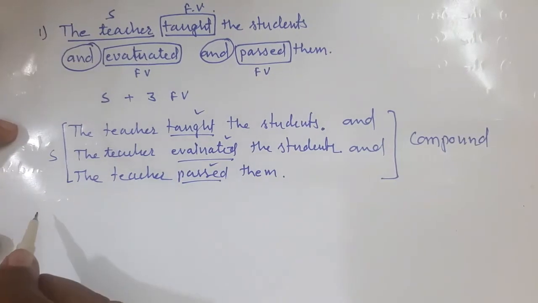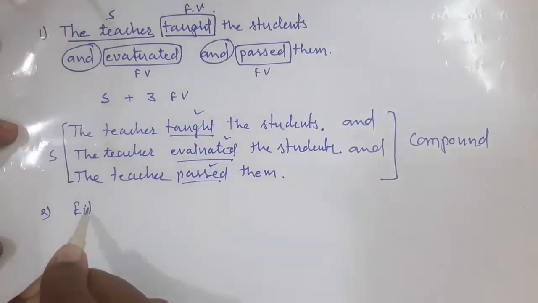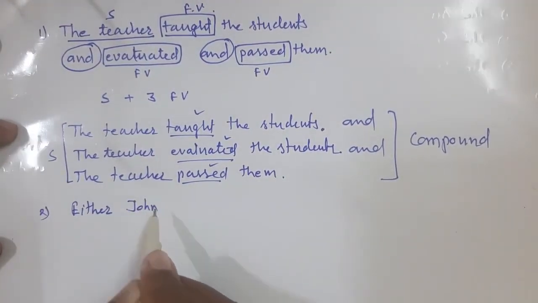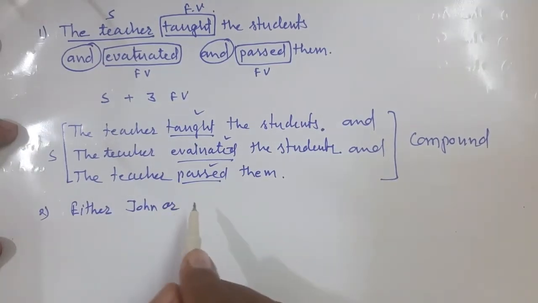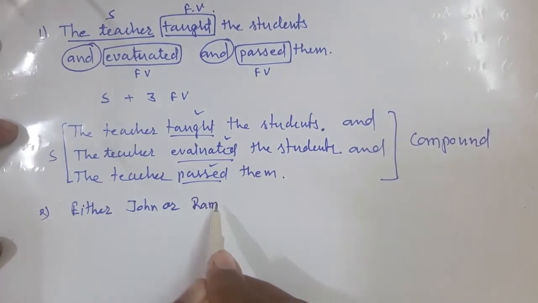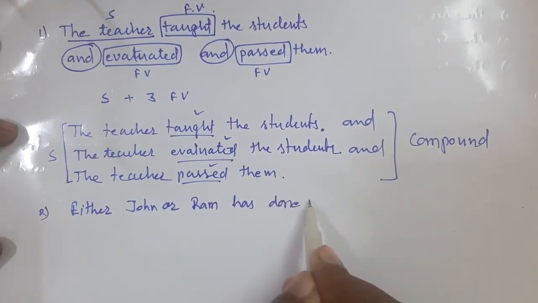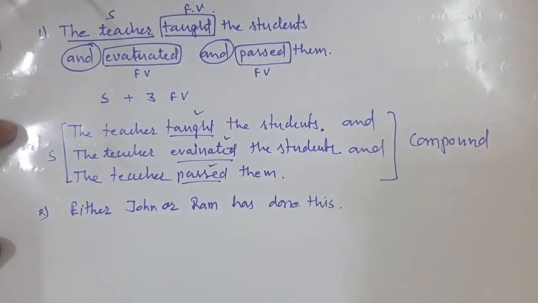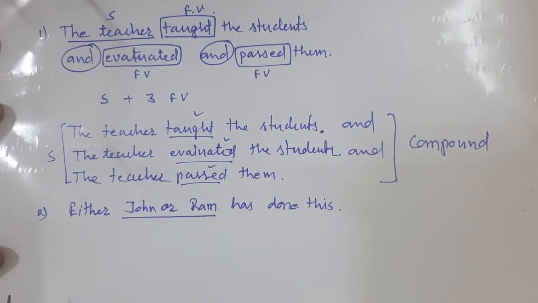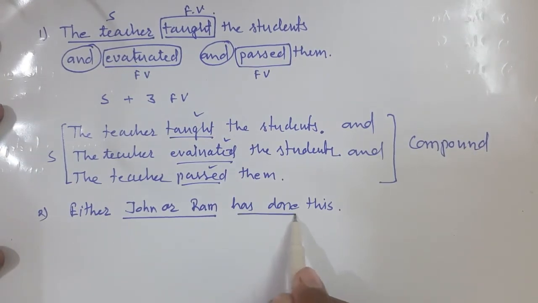Very good students, let's have one more example. See, either John or Ram has done this. In this sentence two subjects are there, John and Ram, and one finite verb, has done.